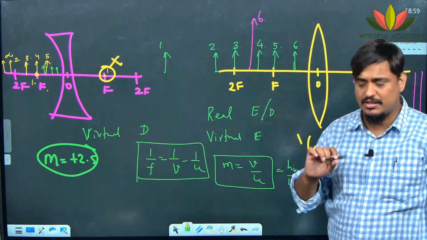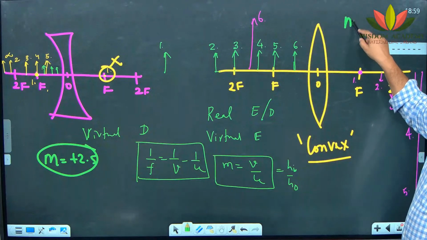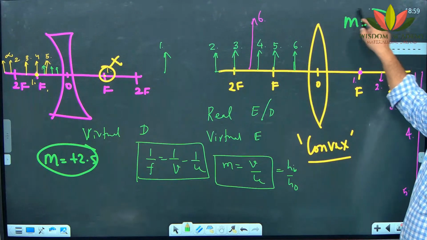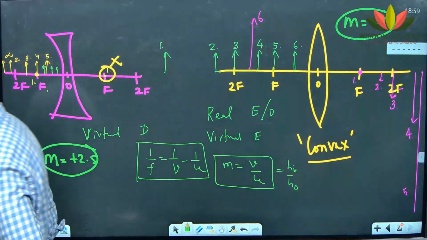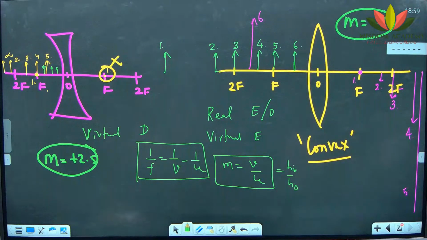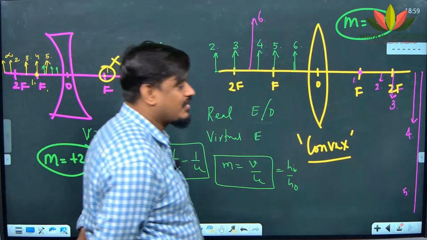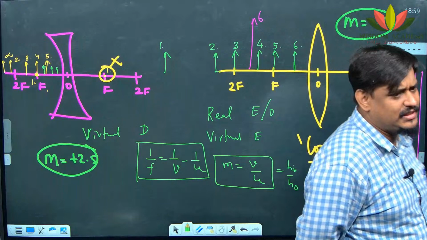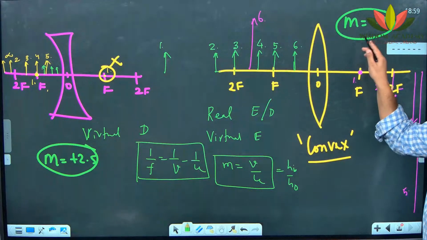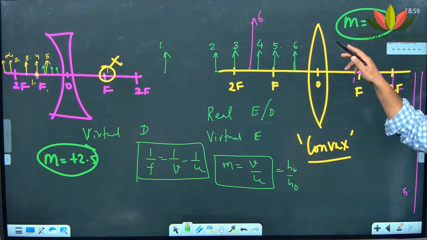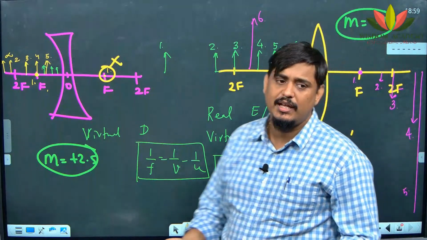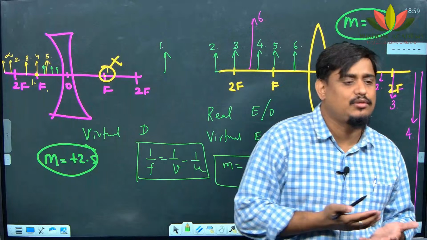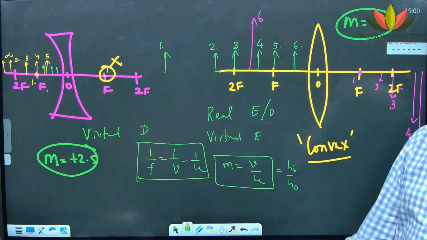Virtual, erect, enlarged. If I ask you, magnification is minus 1. What is the lens? Concave lens. Concave can never have minus. Convex lens only, yes. Where is the object position? At 2F, obviously. Because it is real, inverted, same size. Real, inverted, same size is possible only if the object is at 2F. Image will also form at 2F.